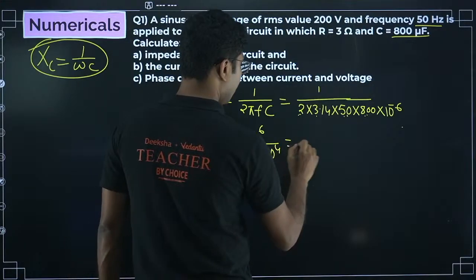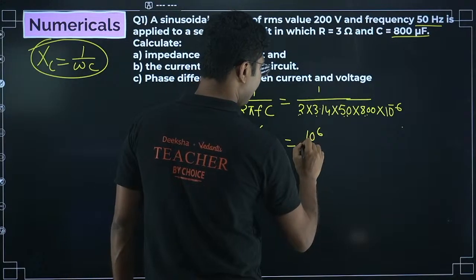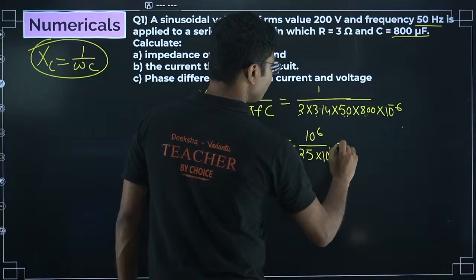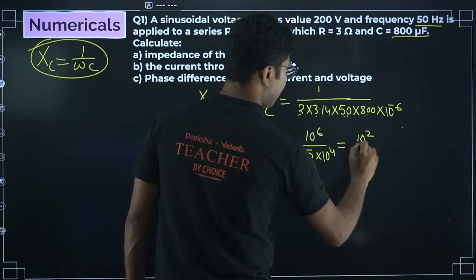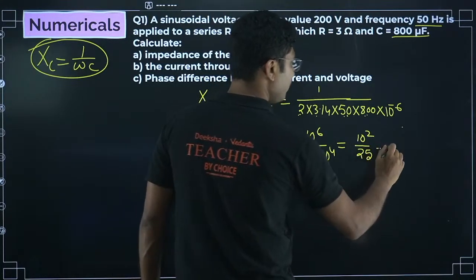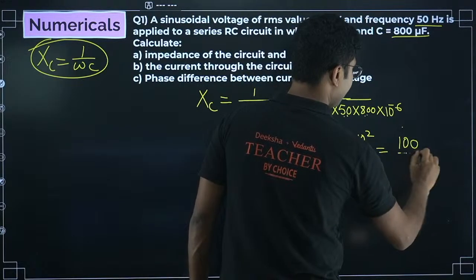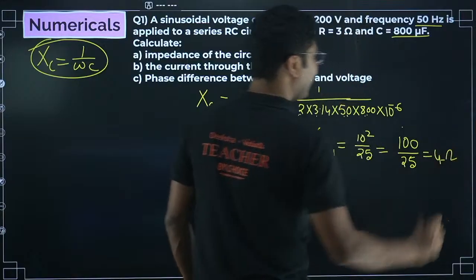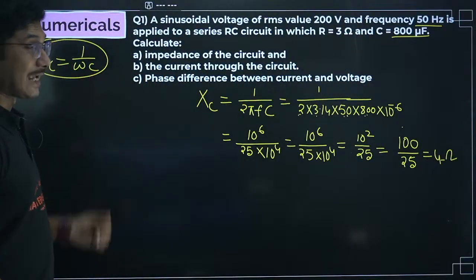So here we get 10 to the power of 6 divided by 25 into 10 to the power of 4, that is 10 square by 25, which is 100 divided by 25, that is 4 ohm. This is the capacitive reactance.